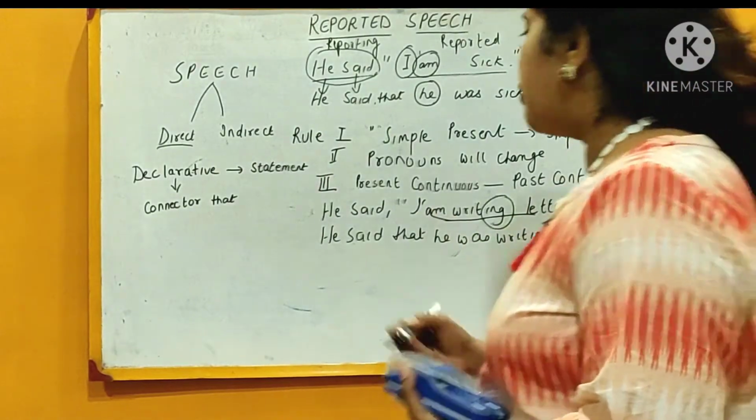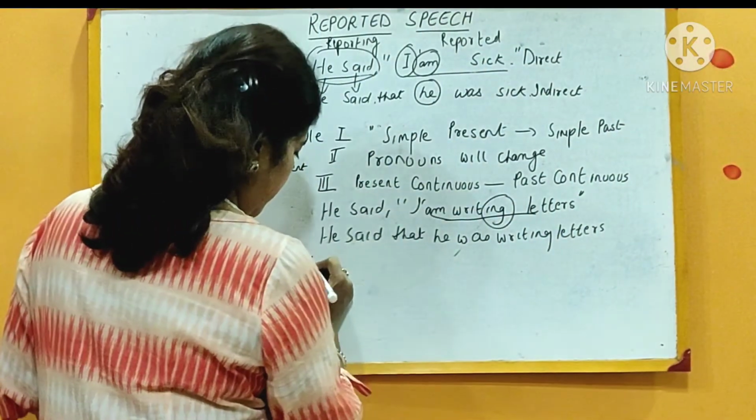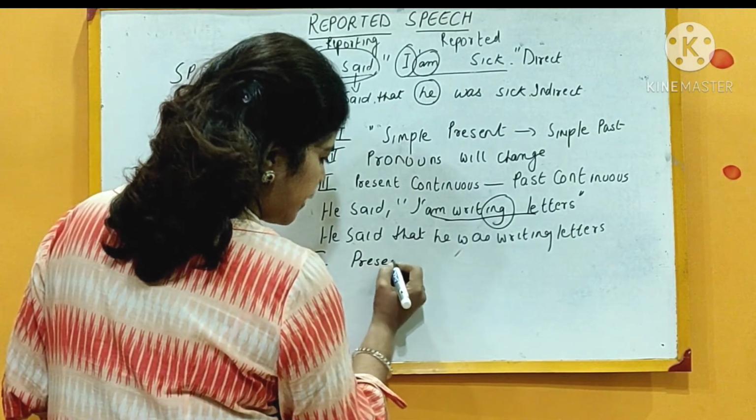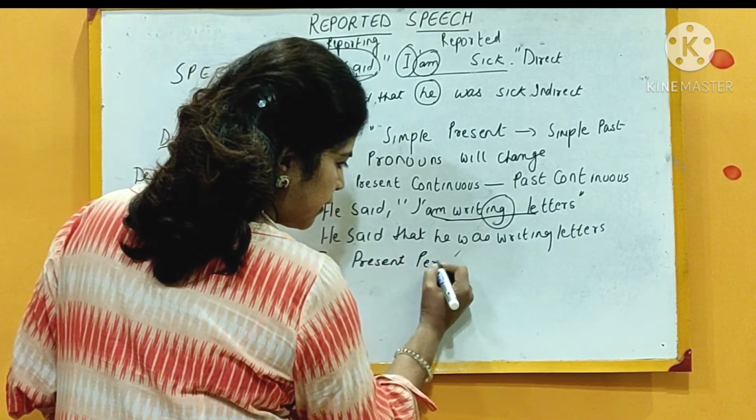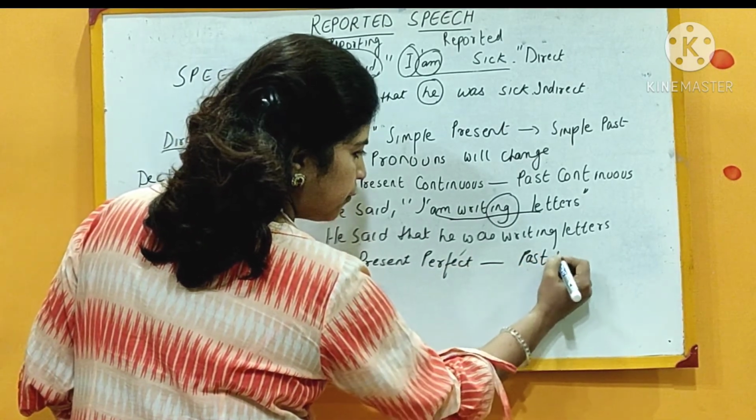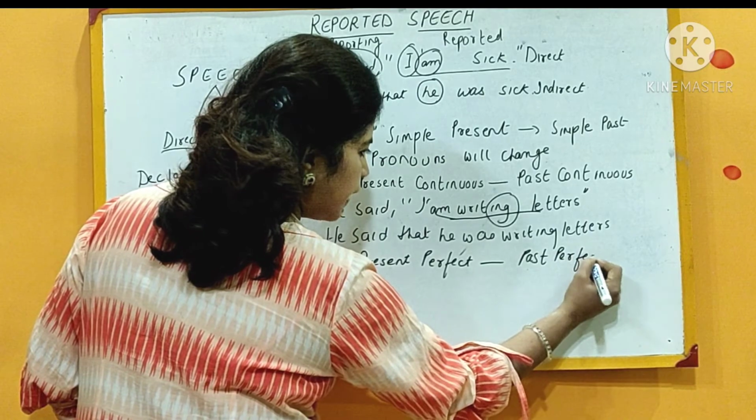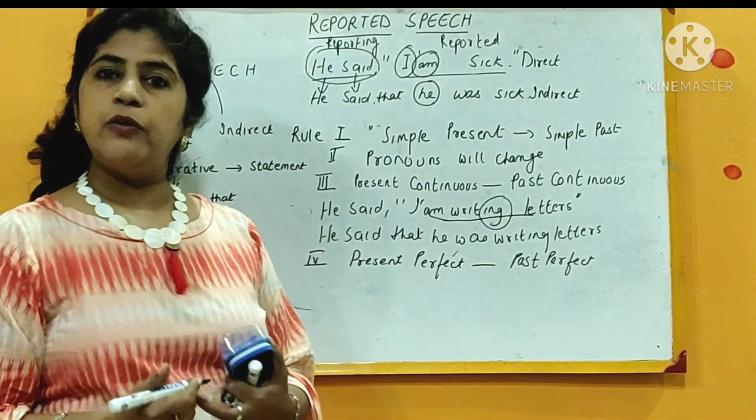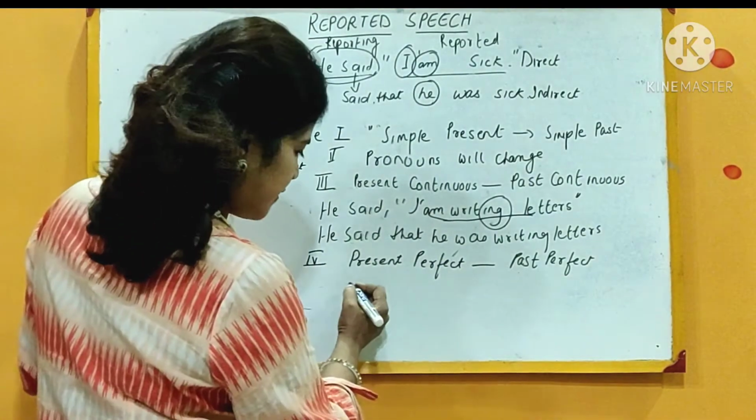Now we are coming to rule number 4. Rule number 4 says present perfect tense will change to past perfect. So this rule is saying that present perfect tense will change to past perfect. So let's do it with the help of an example.